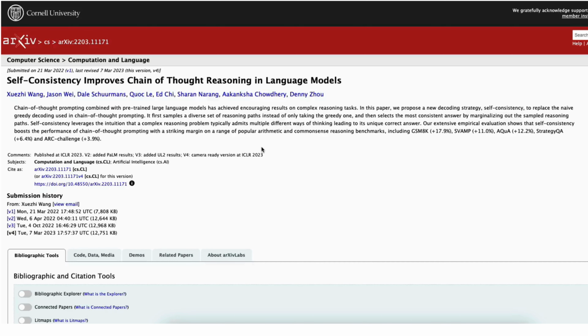So now we understand how chain of thought works. Let's talk about one of the most powerful upgrades to it, called self-consistency CoT. Here's the problem researchers discovered. Sometimes a single reasoning chain is wrong, not because the model is bad, but because it picked up a wrong reasoning path. So instead of forcing the model into one chain of thought, self-consistency lets the model generate multiple reasoning paths. Think of it like a brainstorming session. The model produces reasoning path A, B, C, etc. Each path ends with the final answer.